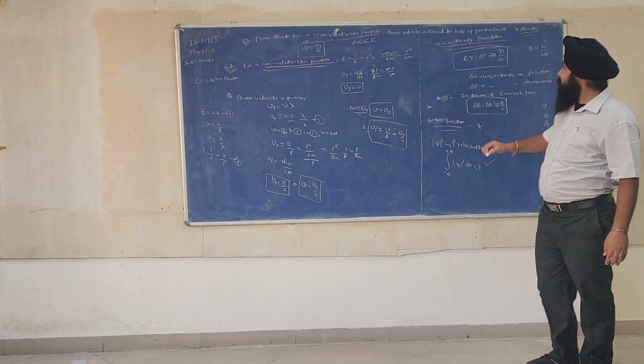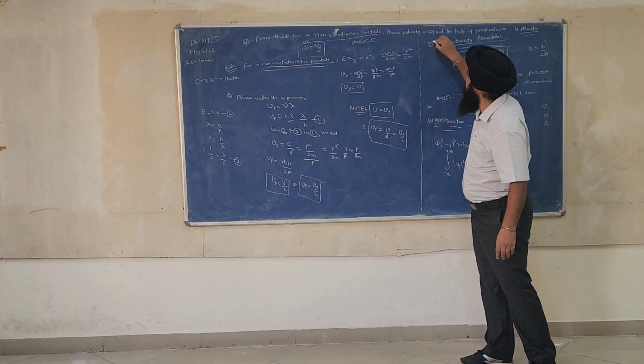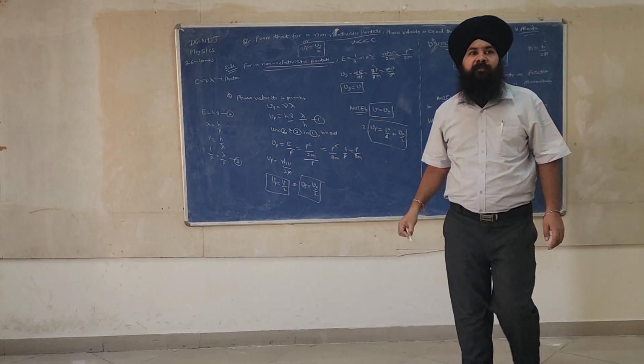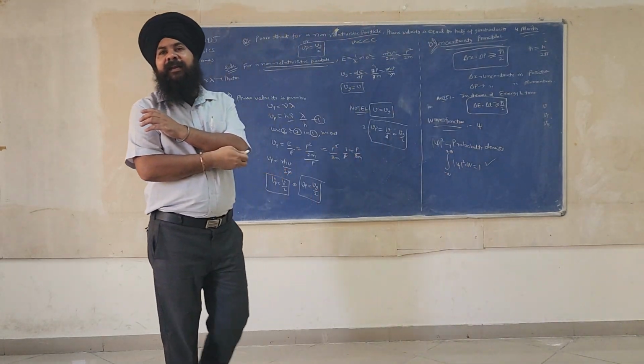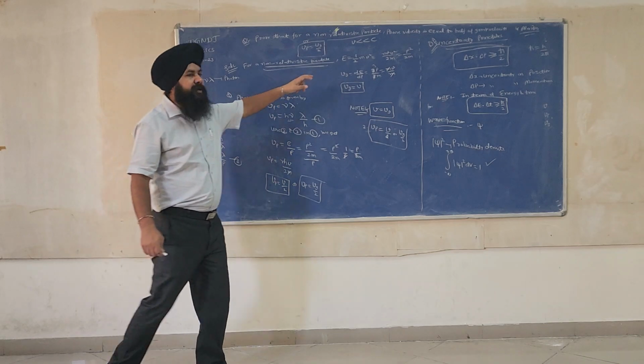Okay. Now let us come to the next point. It is the most important for 2 marks. What is the uncertainty principle? What do you mean by uncertainty? Uncertainty means not certain.